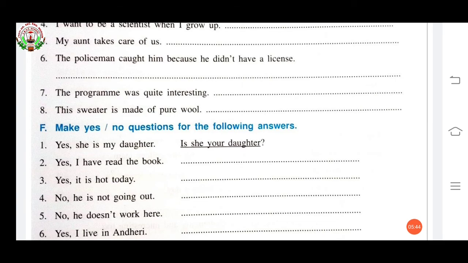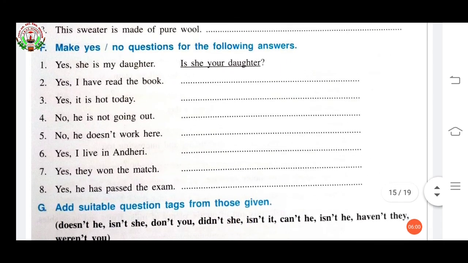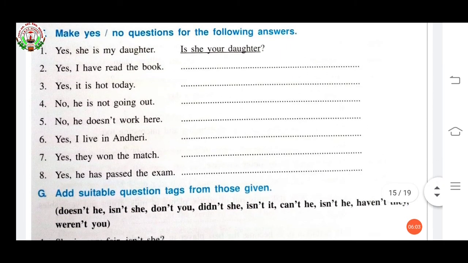This sweater is made of pure wool. What is this sweater made of? Question mark. I hope you understood this. Now come to exercise F. Make yes or no questions for the following answers. Yes or no question, one type of question that I taught you just now. Now see. Yes, she is my daughter. Is she your daughter?